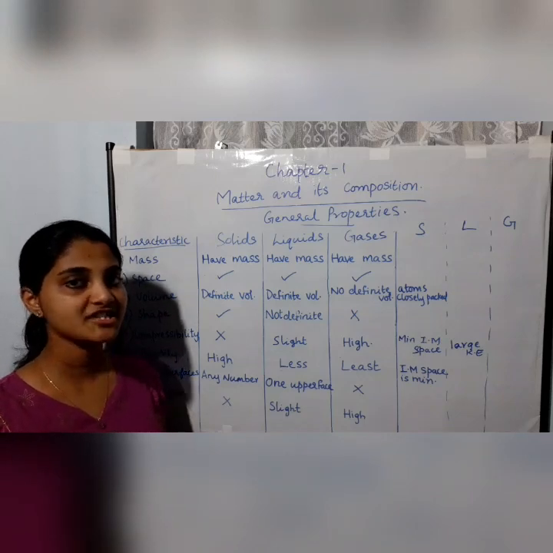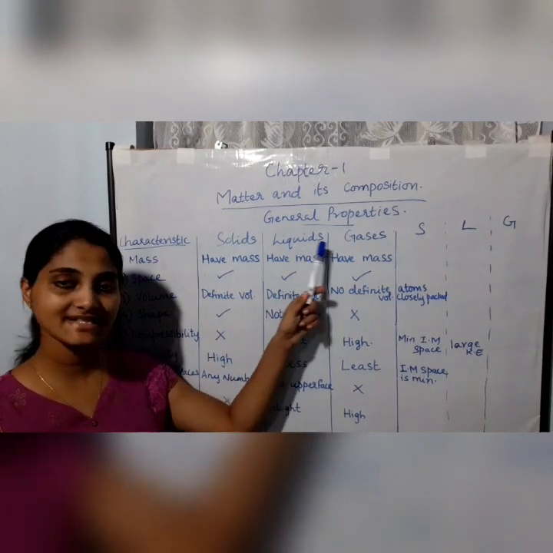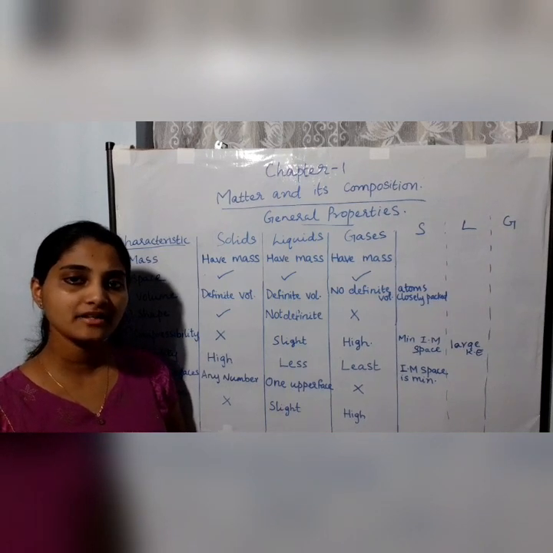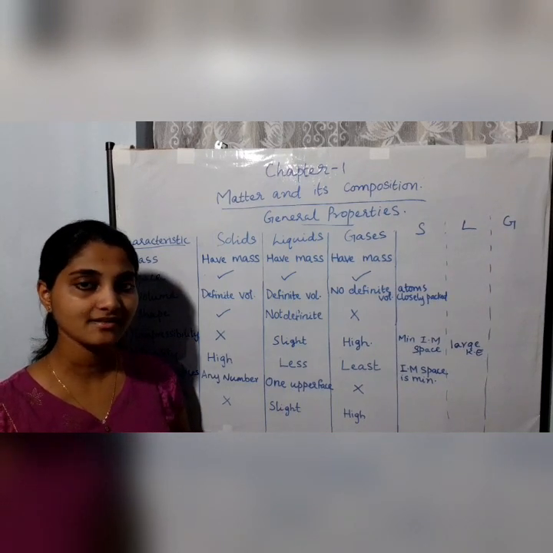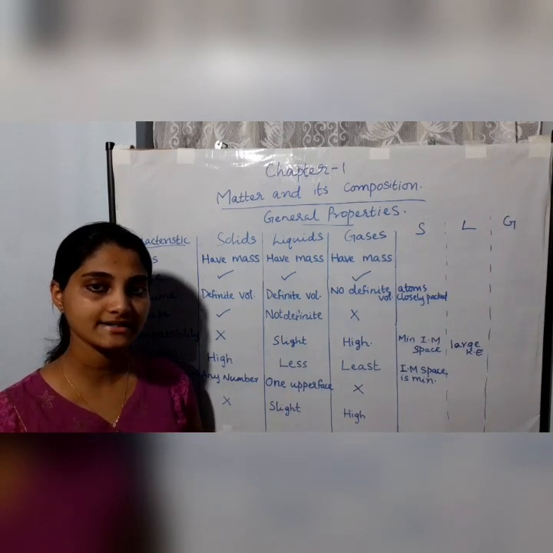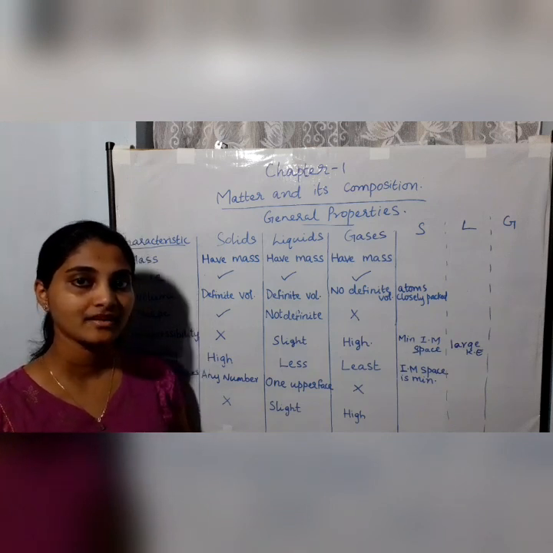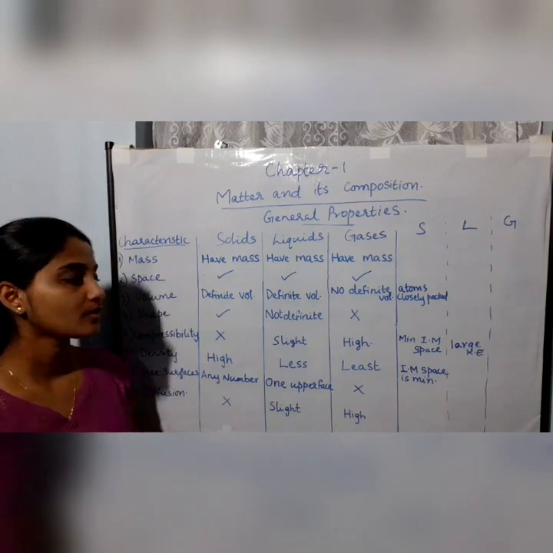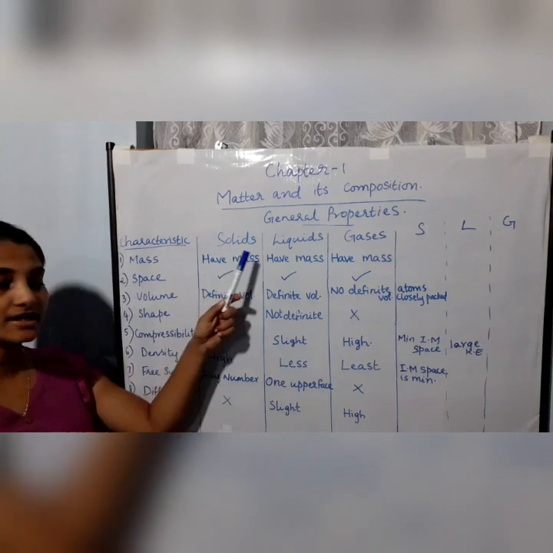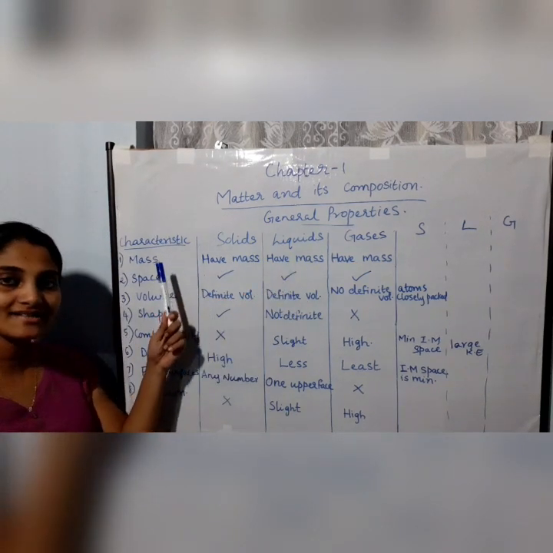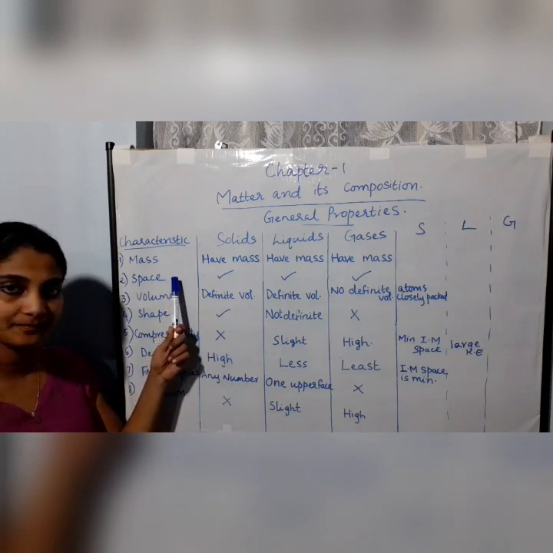We will now see the general properties of solids, liquids and gases. The general properties of the three states of matter depend upon how the particles, that is atoms and molecules, are arranged inside them. So let us see that one by one. We have already seen that all solids, liquids and gases have mass and occupy space.